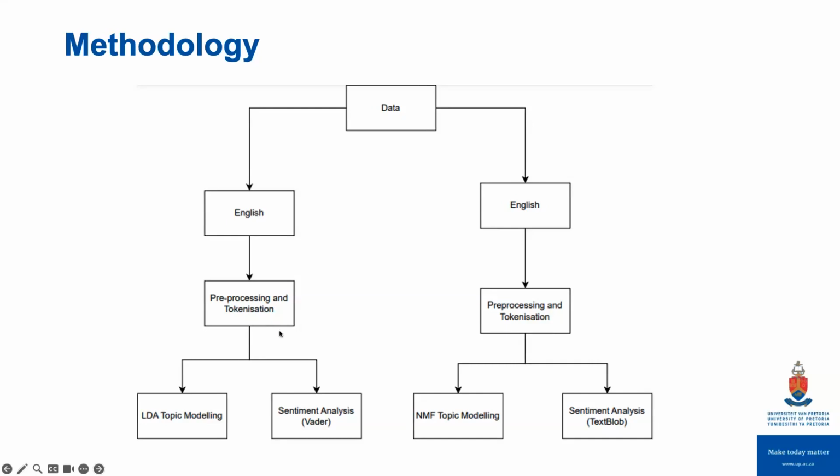And then we did topic modeling and sentiment analysis using different approaches, one being LDA, latent Dirichlet allocation, for topic modeling, which was compared with non-negative matrix factorization topic modeling, then VADER and TextBlob for sentiment analysis.